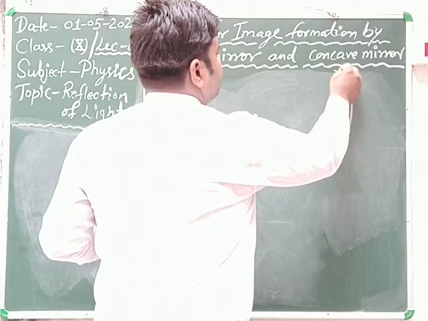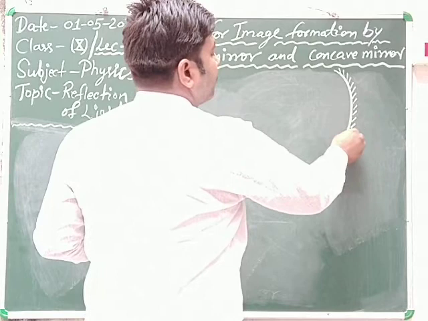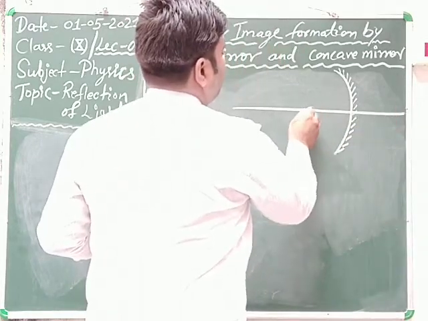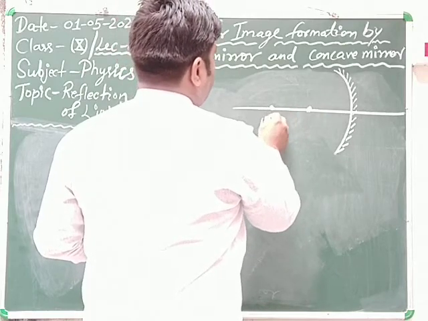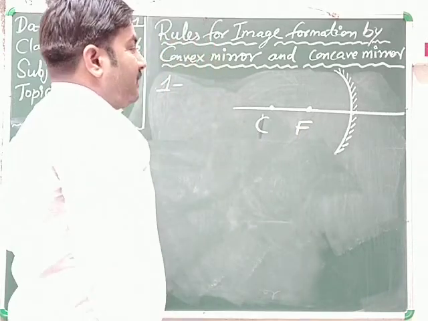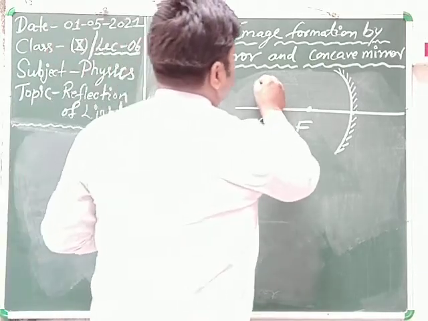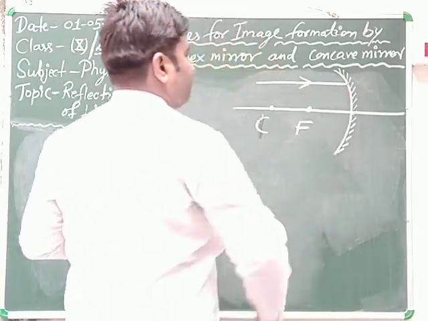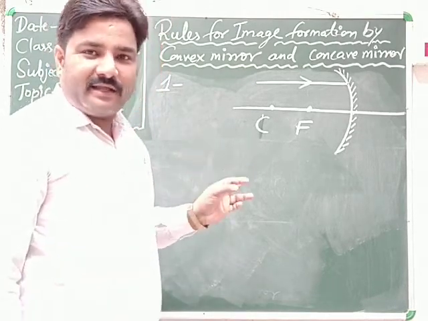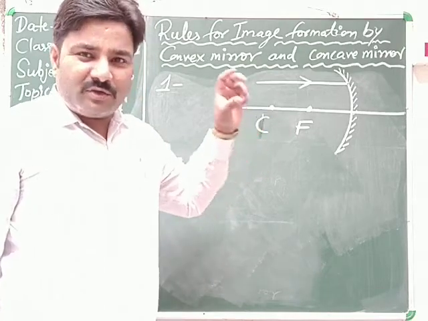This is the concave mirror, and when the light rays come parallel to principal axis, then after reflection they pass through focus. Here it actually passes through focus, but in convex mirror it just appears to be coming from focus.